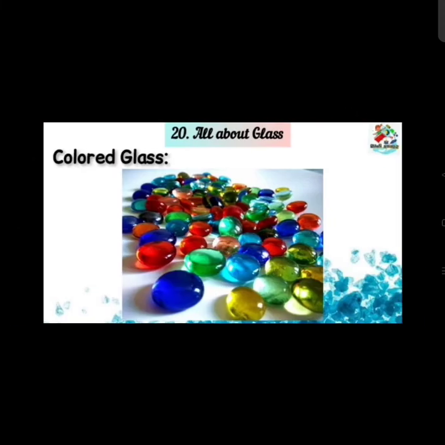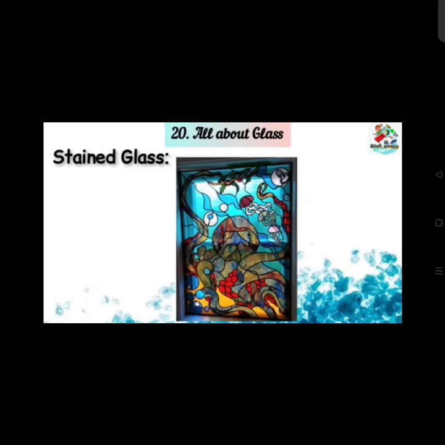Now we will see that you play marbles. Marbles are also seen in different colors. Can you see colored marbles? The marbles are also formed by using different molds. Mold means shape. When you put the liquid colored glass into the mold, it will give you a shape like the marbles.